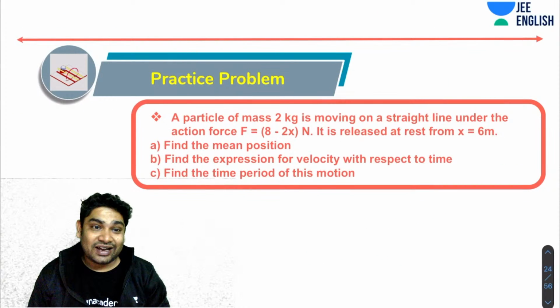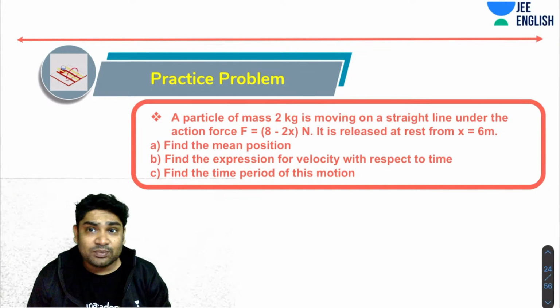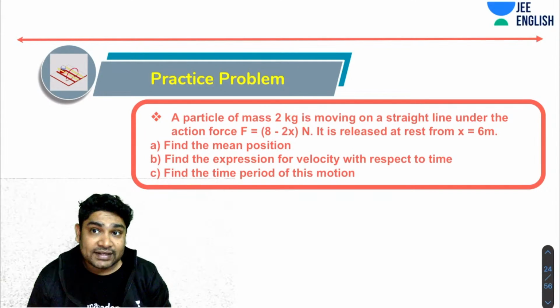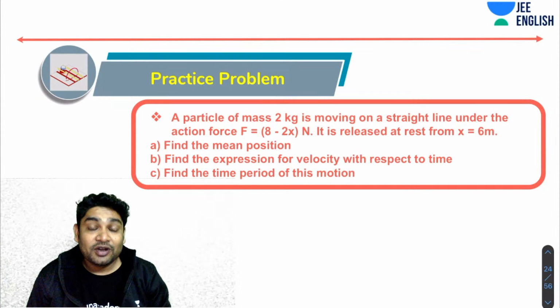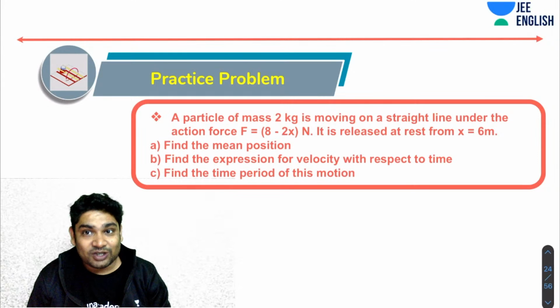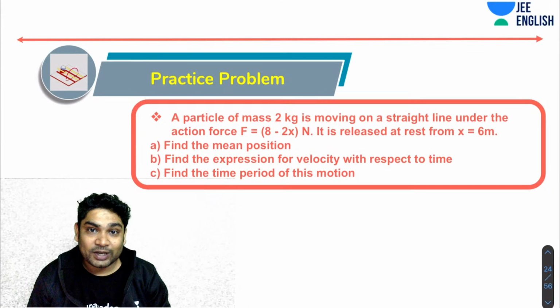Now let's try another problem. Here you've been told a particle of mass 2 kg is moving along a straight line under the action of a force which is 8 minus 2x Newton. It is released from rest at x equals 6 meters. Find the mean position, find the expression for velocity with respect to time, and find the time period of this motion. So let's get some practice.